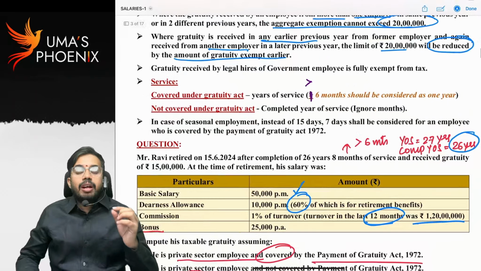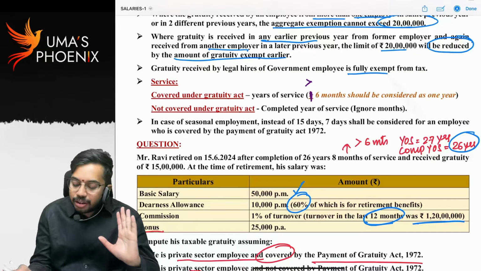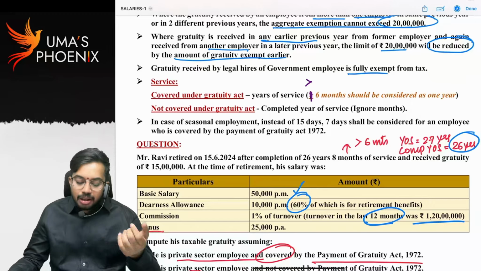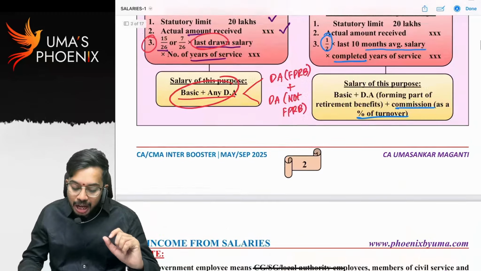Now, see, government employees, if they receive gratuity after retirement, it is fully exempt. After the death of government employees, if their family members receive it, even that gratuity is fully exempt. Service I have already explained to you. One other point I have to explain.